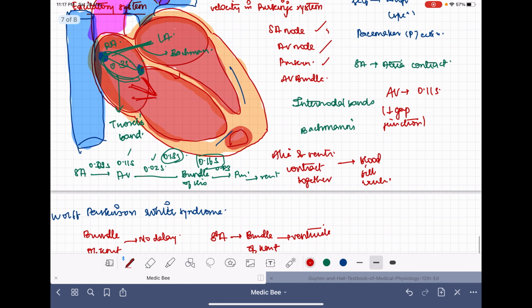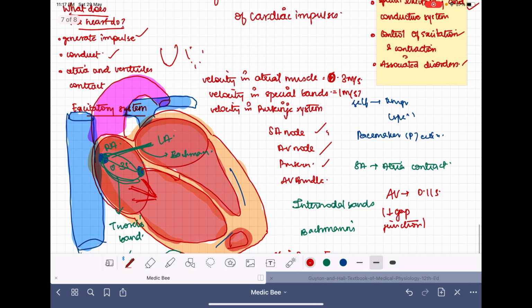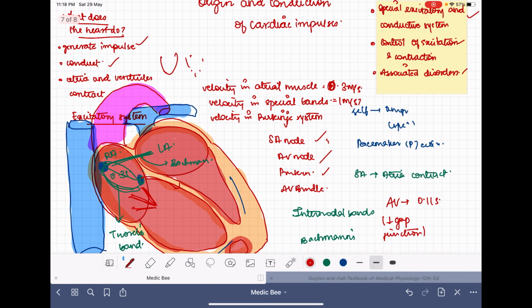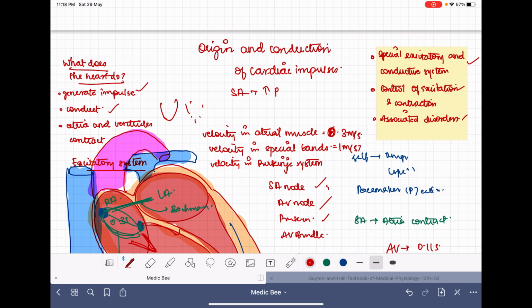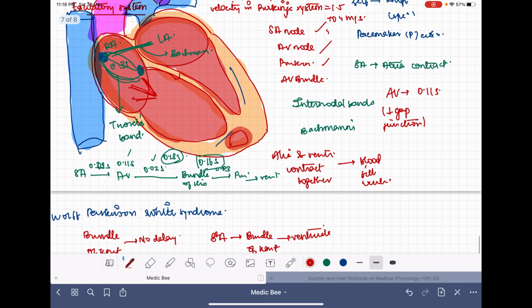So after reaching the AV node, the impulse has to pass through the Purkinje system throughout the ventricle. It is seen that the Purkinje system has the highest rate of conduction of any impulse. We see that the SA node has the highest pacemaker rate, right? The highest ability to give the heart rate. But on the other hand, Purkinje will have the highest rate of conduction. So the conduction through the Purkinje system will be faster. It is said to be around 1.5 to 4 meters per second. So this will allow instantaneous conduction.